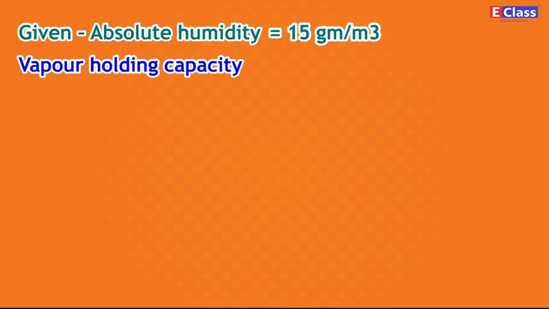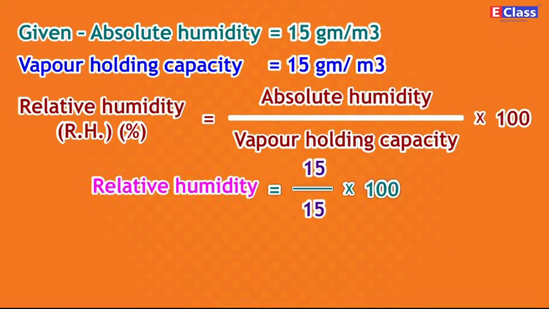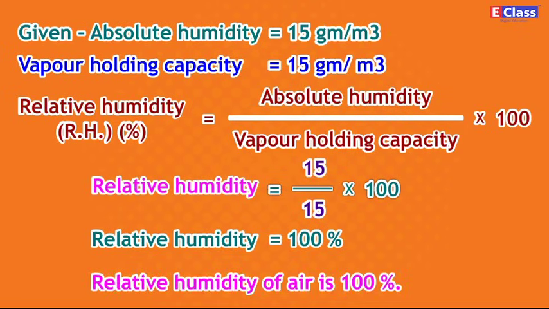Vapor holding capacity is equal to 15 gram per cubic meter. Relative humidity is equal to absolute humidity upon vapor holding capacity multiplied by 100. Relative humidity is equal to 15 upon 15 multiplied by 100. Relative humidity is equal to 100%. Relative humidity of air is 100%.